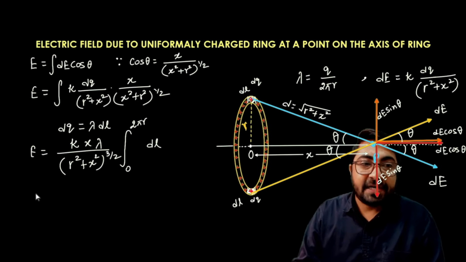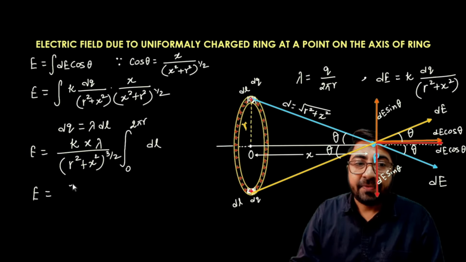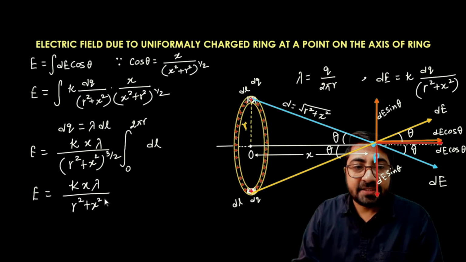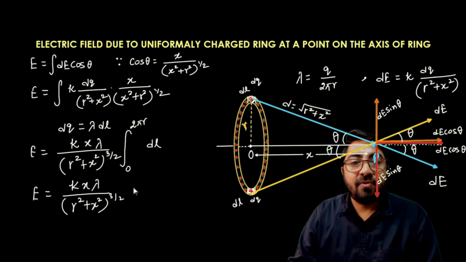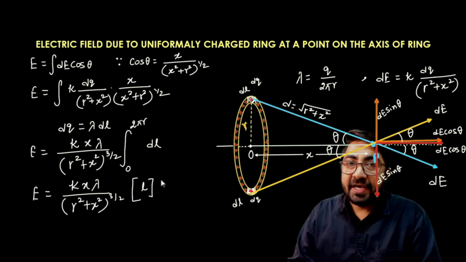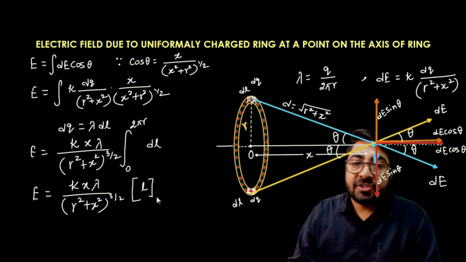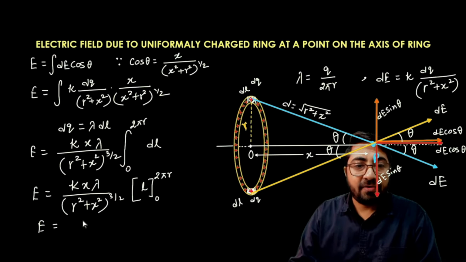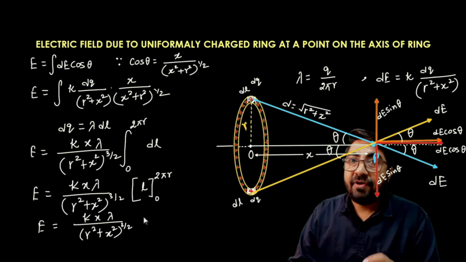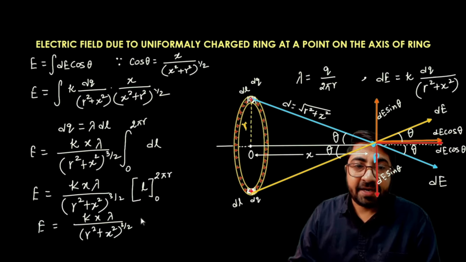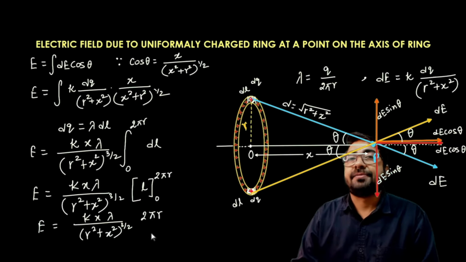What will be the final result? E is equal to k x lambda upon (r square plus x square) to the power 3 by 2, integration dl is L. Now applying the limits 0 to 2 pi r, what will be the result? It is equal to k x lambda upon (r square plus x square) to the power 3 by 2. After putting the limits, I can write here 2 pi r.